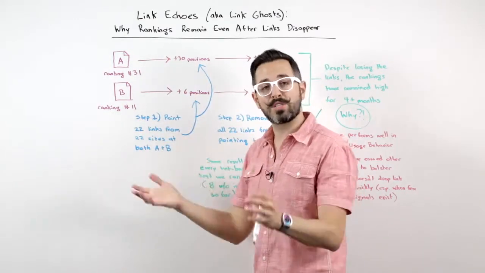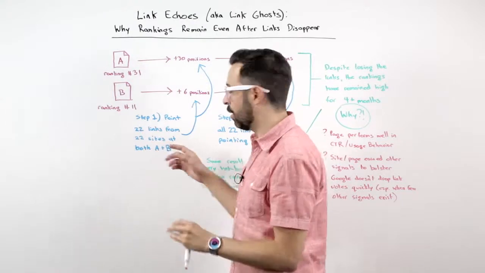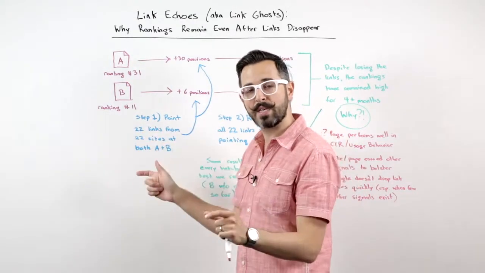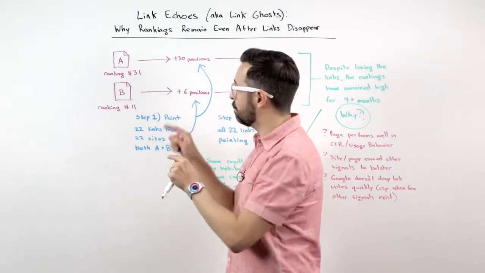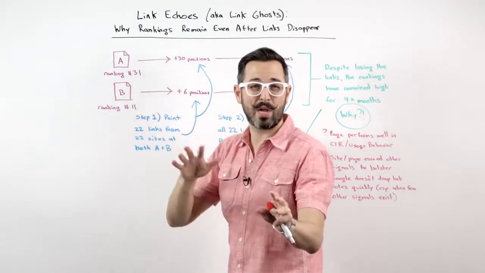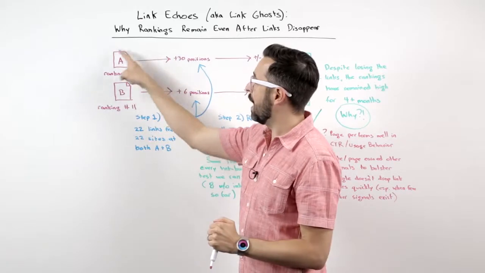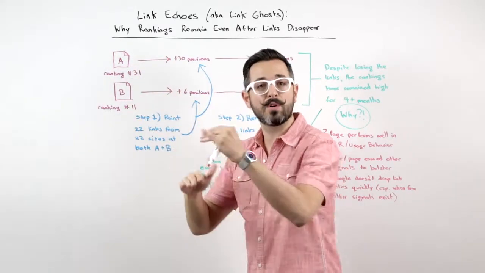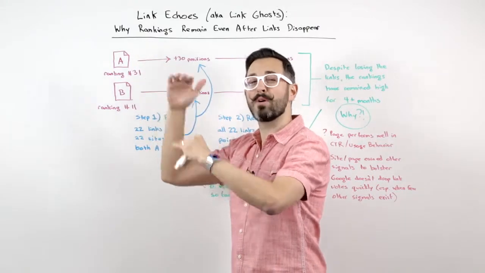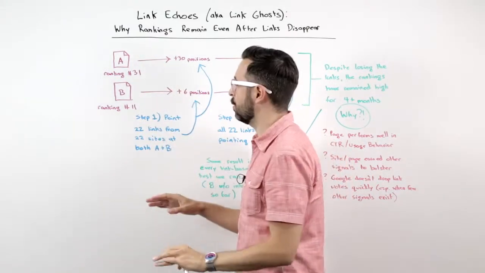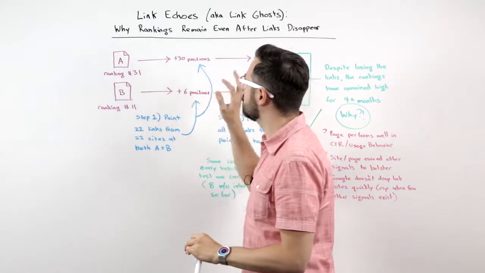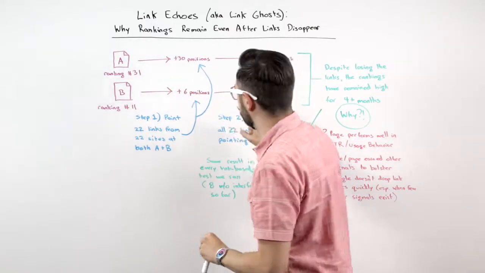And of course, our first step, well, this was one of the steps in our test, was we pointed 22 links from 22 different websites, all the same pages of those sites, to both A and B. We were actually trying to test anchor text, so we pointed anchor text exact match links at A, non-match at B. We wanted to see which one would boost it up. Some of the links we put first, some of the links we put second. We tried to control a bunch of variables. We ran tests like these many times. I think this particular one we repeated 4 or 5 different times.